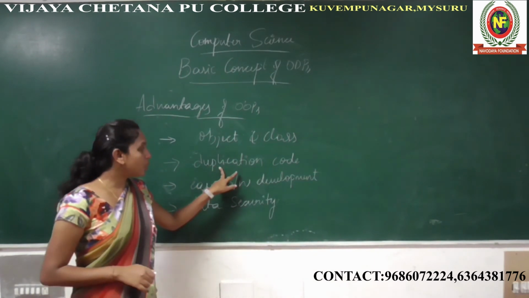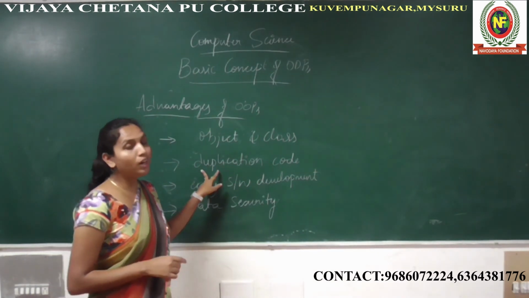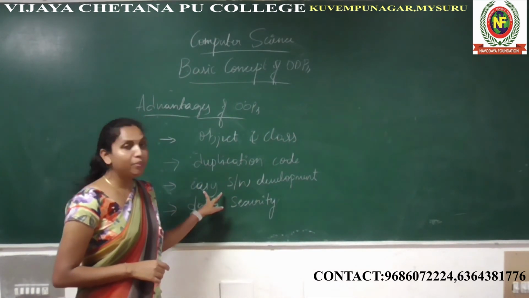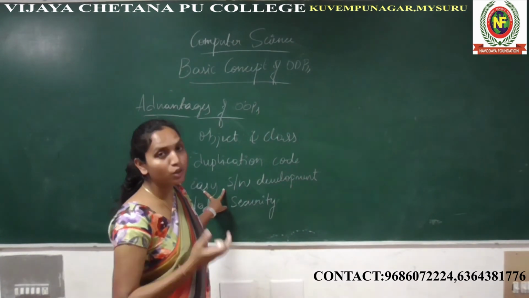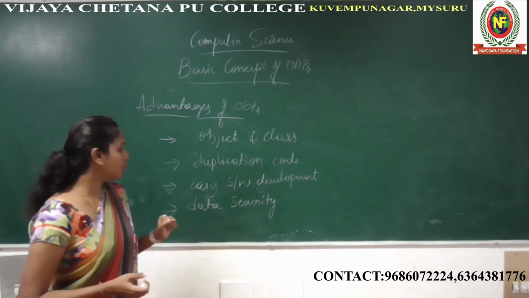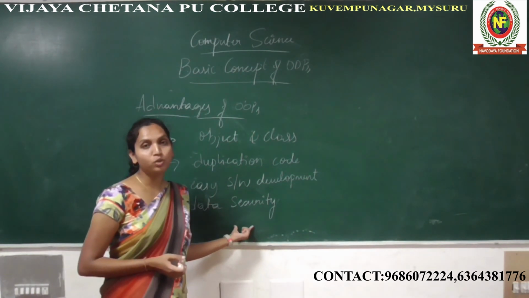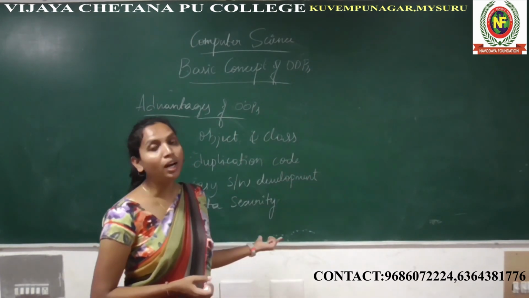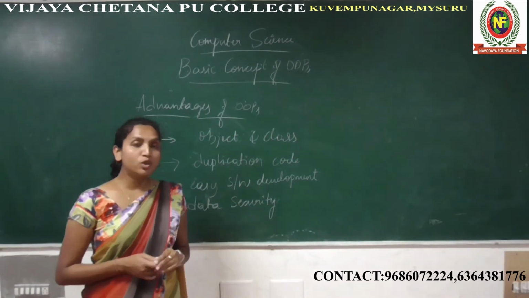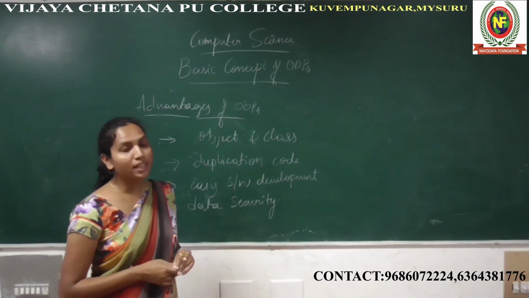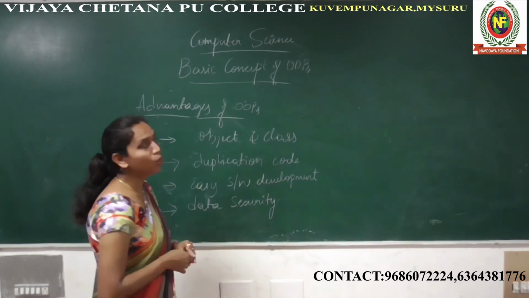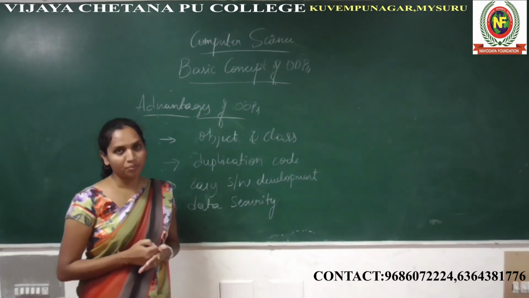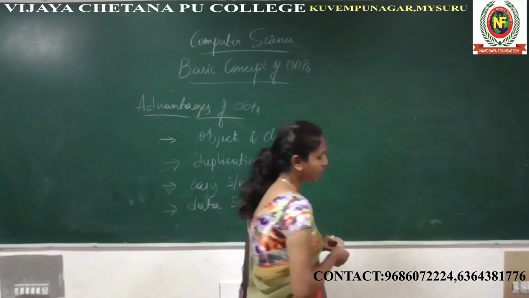Because of overloading, we can reduce duplicate code, and it is easy to develop the software, and it reduces development time. It provides data security by using data encapsulation, it provides communication between data and function through message passing, and it reduces the complexity of the program by using inheritance. These are the advantages of OOPS. From all the characteristics, we have got one advantage each. Okay, you should remember the advantages of OOPS.